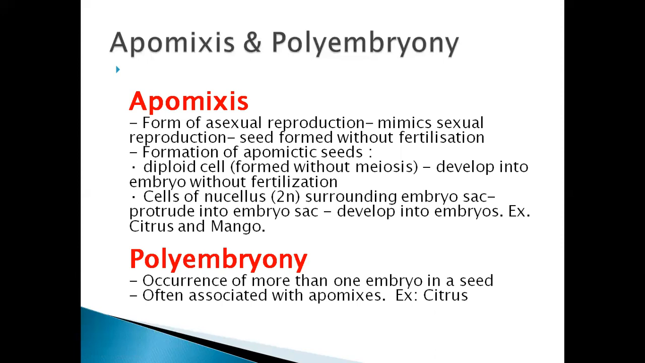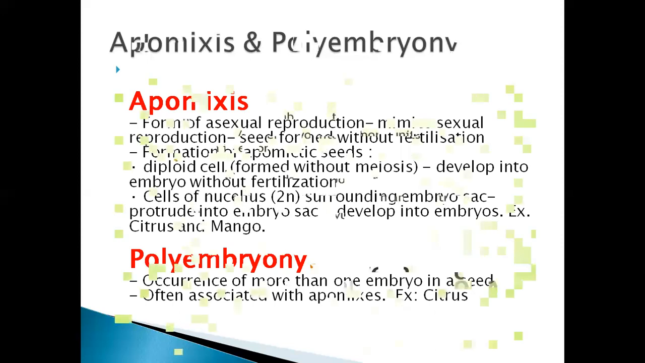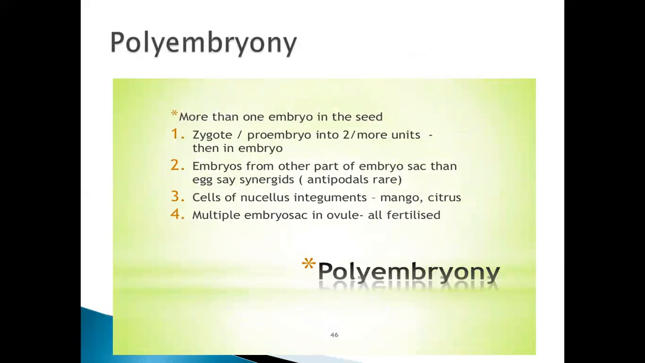Example is citrus, and it is associated with apomixis, that is seed formed without fertilization or development of an embryo without fertilization process. So remember the definition of polyembryony and apomixis. Polyembryony is nothing but occurrence of more than one embryo in a seed. Example is citrus.